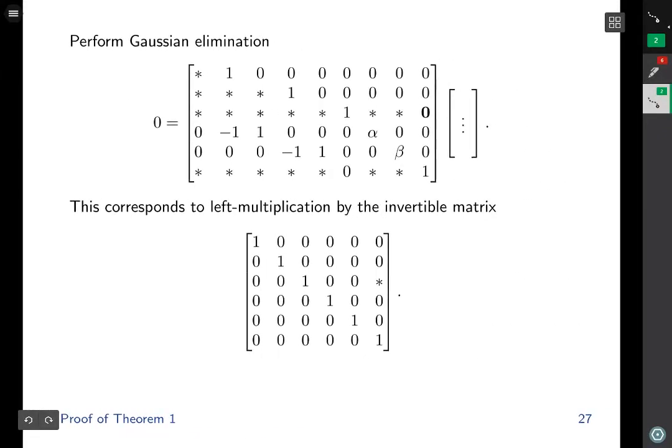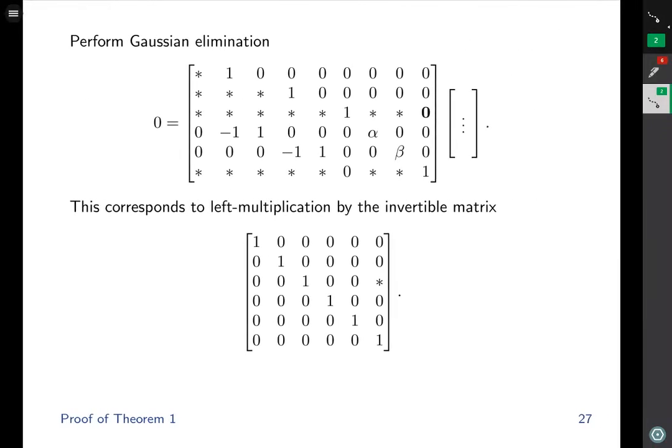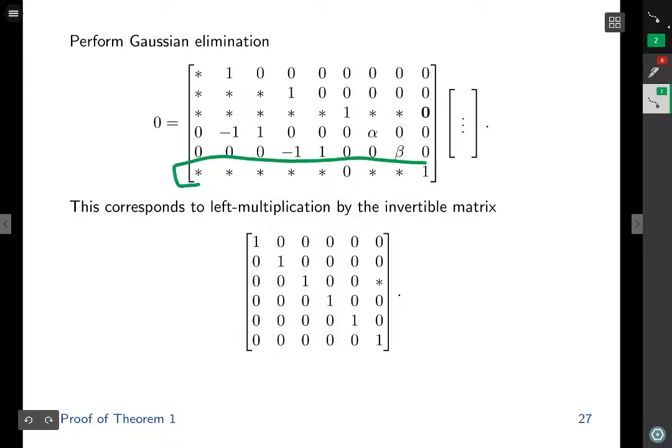To simplify the system further, we perform Gaussian elimination. Pay attention to this 0. Previously, a non-zero occupied that position. To eliminate that non-zero, we take this last row, multiply by a scalar, and subtract it from this row. Because we have a 0 here, this component is unaffected by that process. And by the way, these components can be affected by this process.